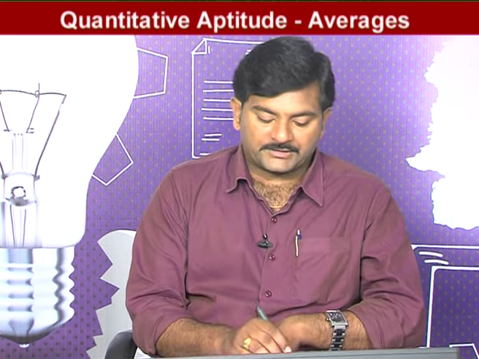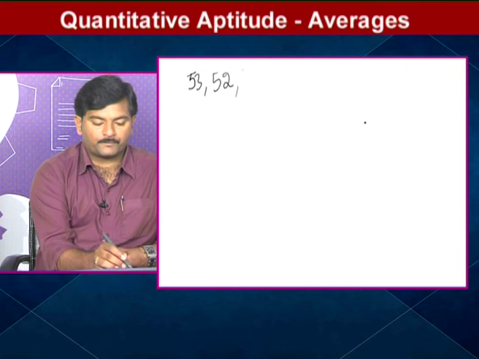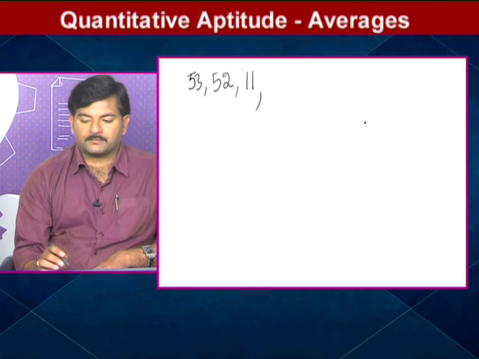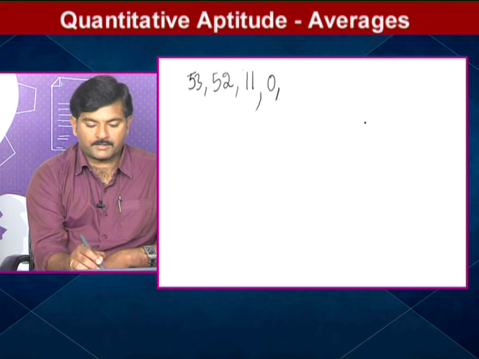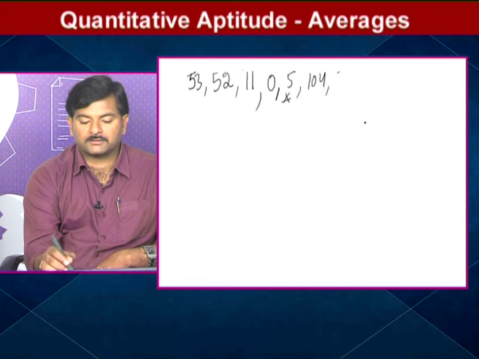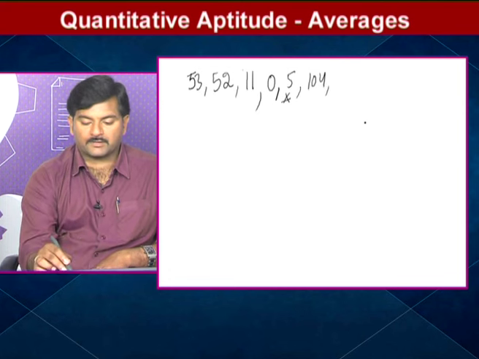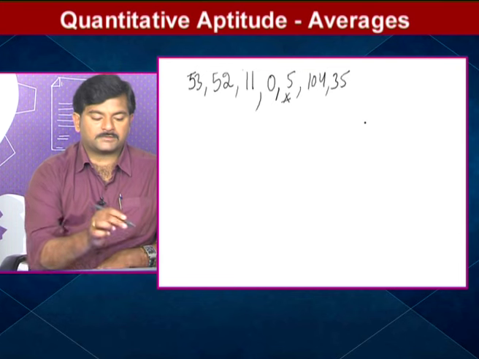So what I mean to say is, observe the innings. 53, 52, 11, 0, 5, 104, 35.